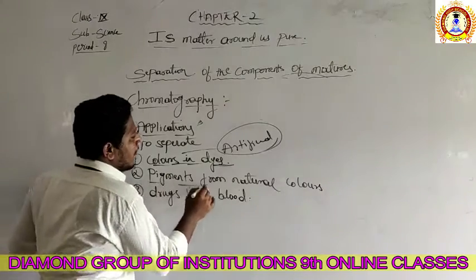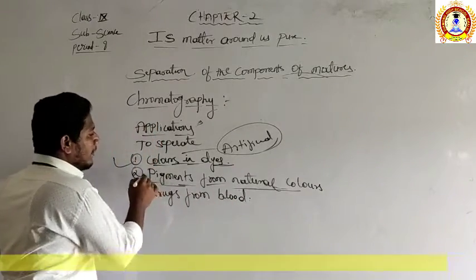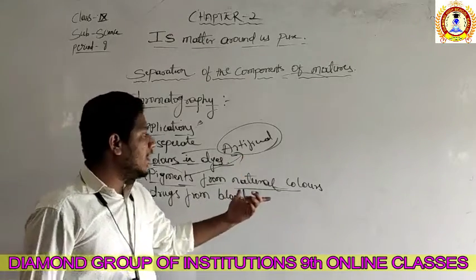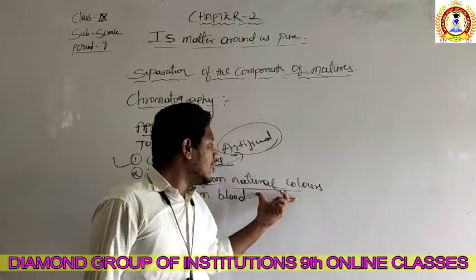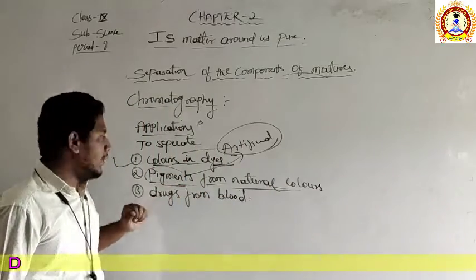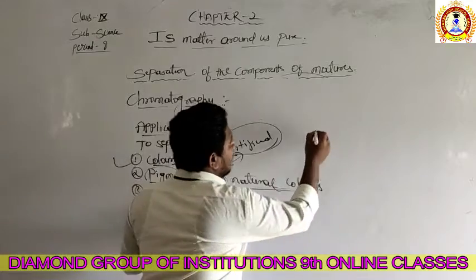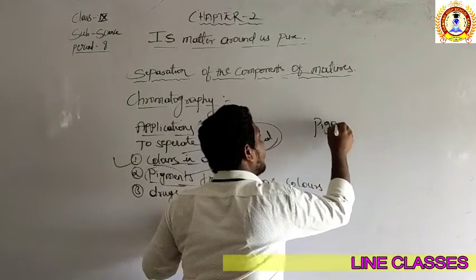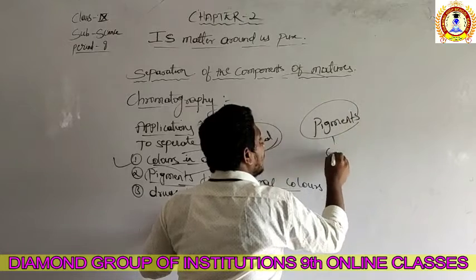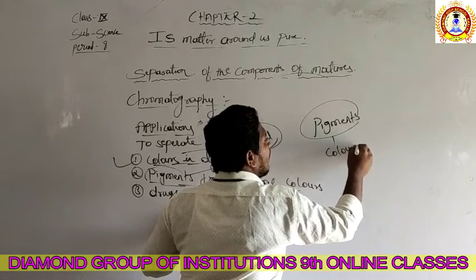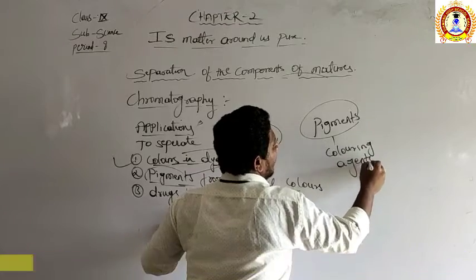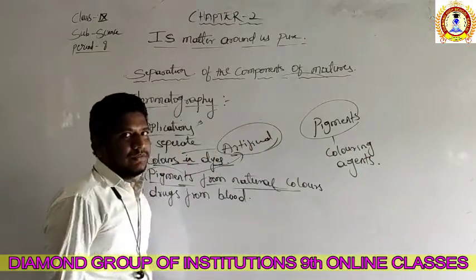The pigments from the natural colors. The pigments are again the artificial colors. So right. So whichever natural color the component holds, that can be added by the pigments. The pigments are the coloring agents. What are the pigments? If it is asked in the examination, what are pigments, they are the coloring agents. You can say that the pigments are the coloring agents.